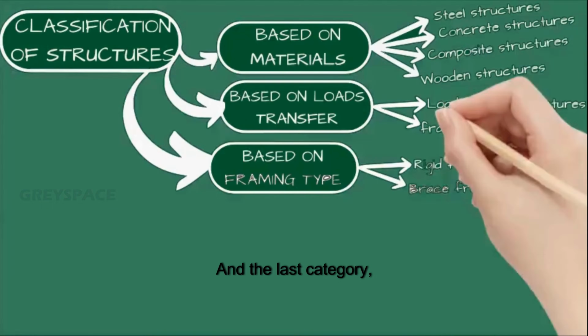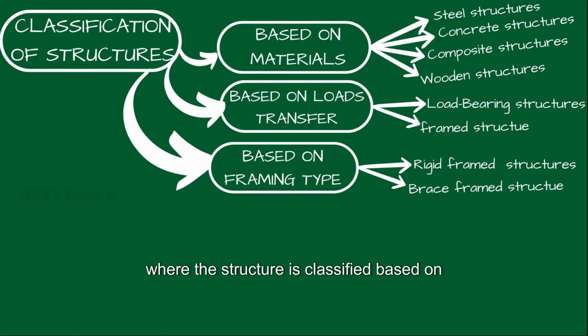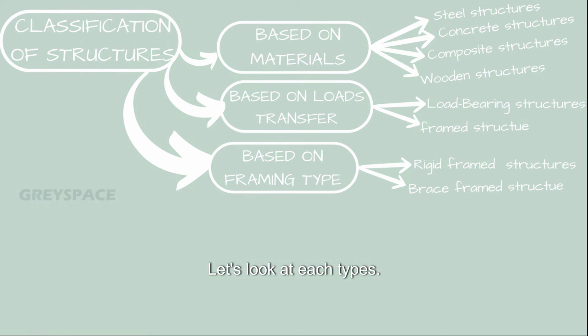In the last category, the structure is classified based on the framing type. In this, rigid frame structure and brace frame structure are the two types. Well, this is all about the overall classification or types of structures. Let's look at each type.